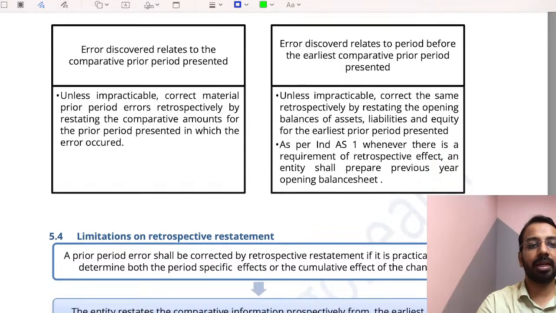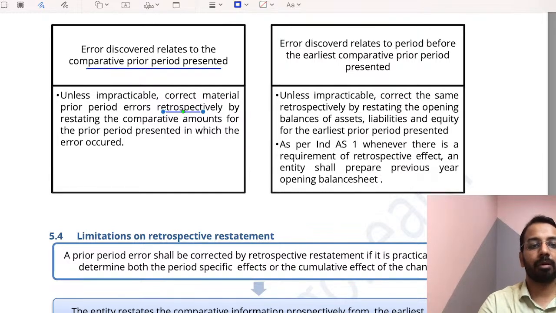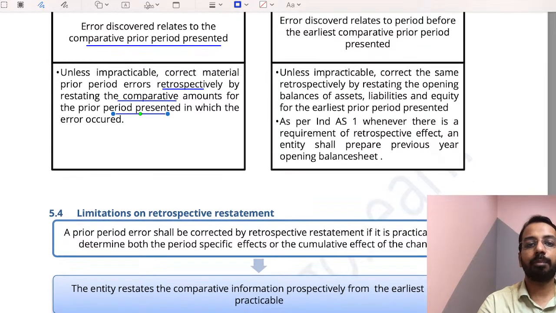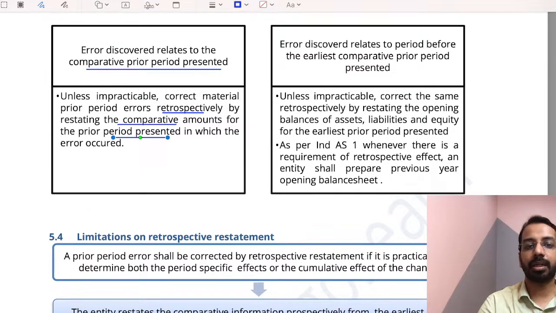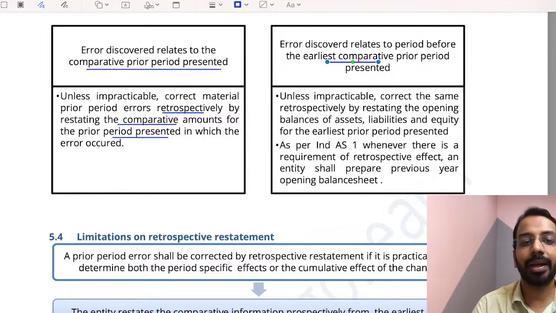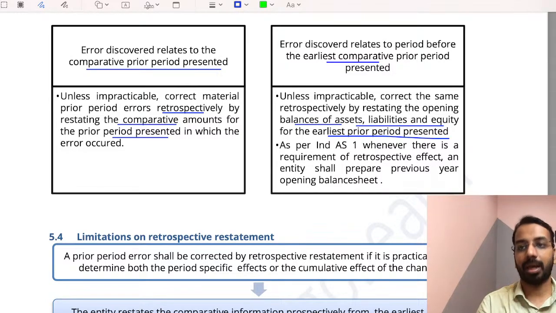Error discovered if it relates to comparative prior period presented, correct the material prior period errors by retrospectively restating the comparative amounts for the prior period presented. If error discovered relates to the period before the earliest comparative period presented, correct the same by restating the opening balance of assets, liabilities, and equity for the earliest prior period presented. That is, correct the opening balance.